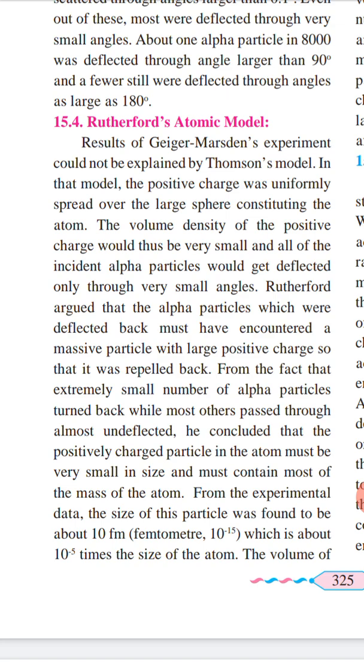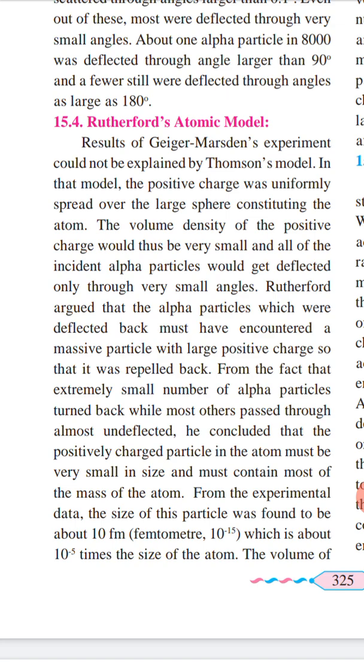Now see, whenever a scientist performs an experiment and suggests a model, that model will have some background with the previous models by other scientists.